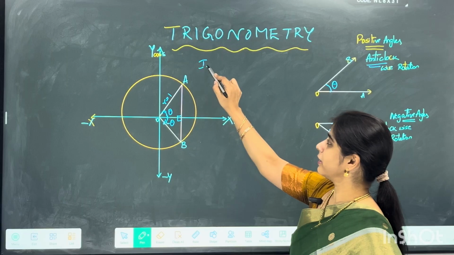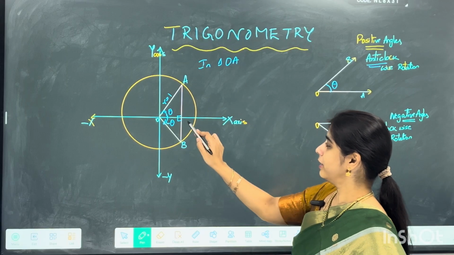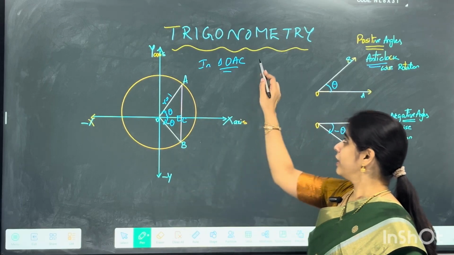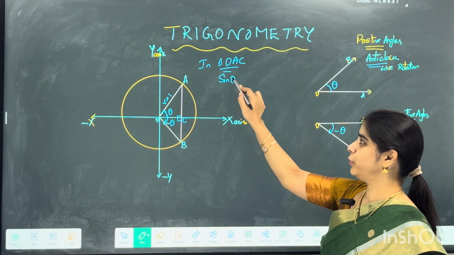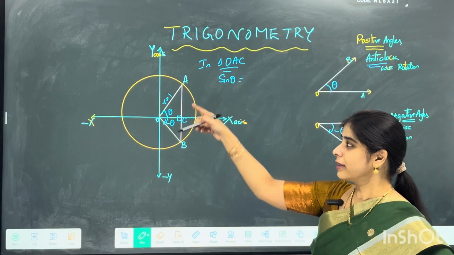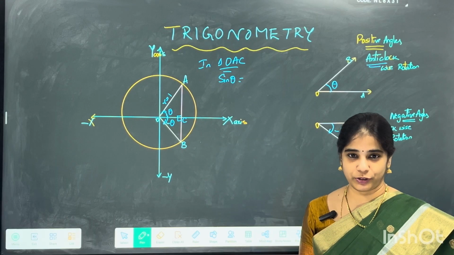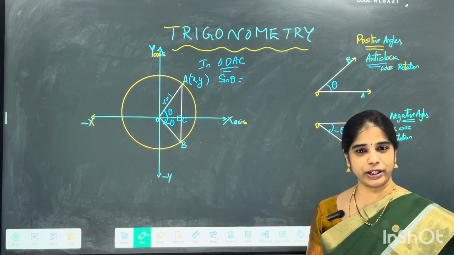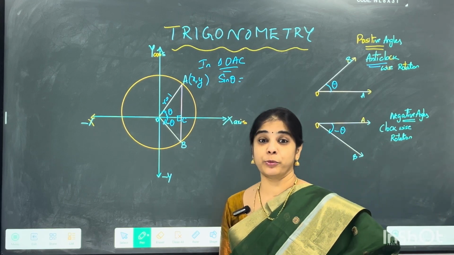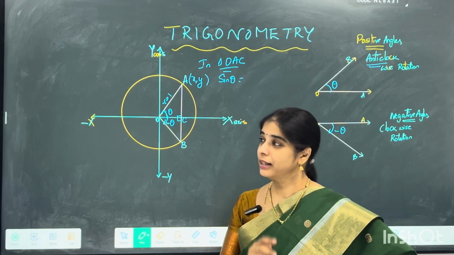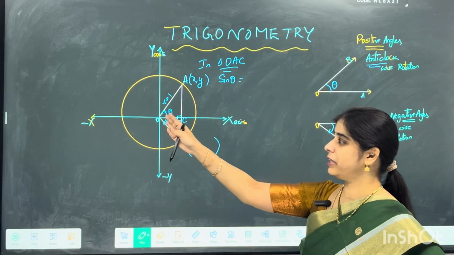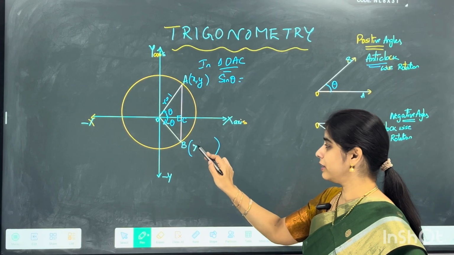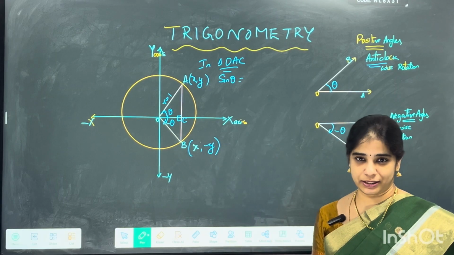Now in the triangle OAC, tell me what is sine theta? From the basic knowledge that you know, what is sine theta equal to? That is your opposite side by hypotenuse, right? So let me give some notation here, that is x comma y. That point is notated as x comma y because both x and y are positive, I am considering. Now when I'm talking about point B, your x is positive and y will be negative, right?